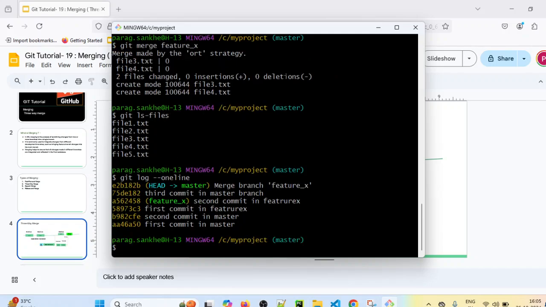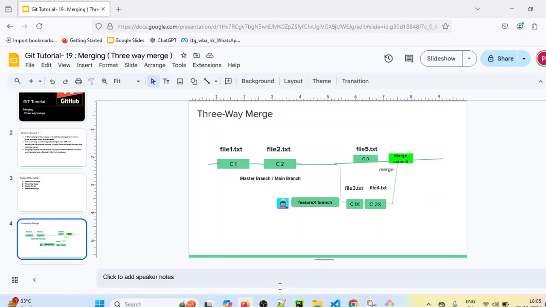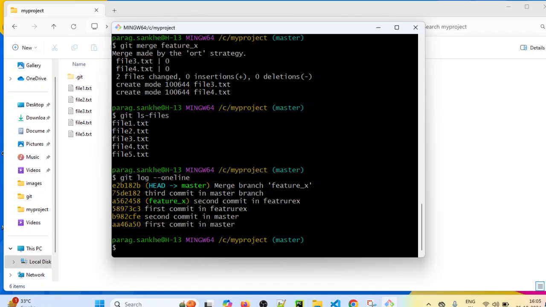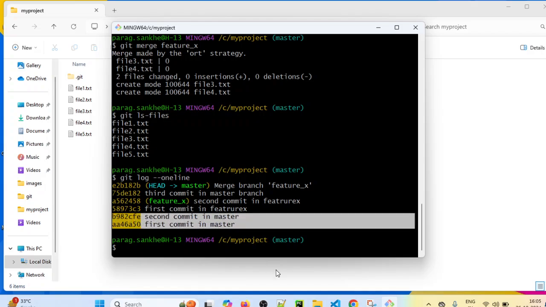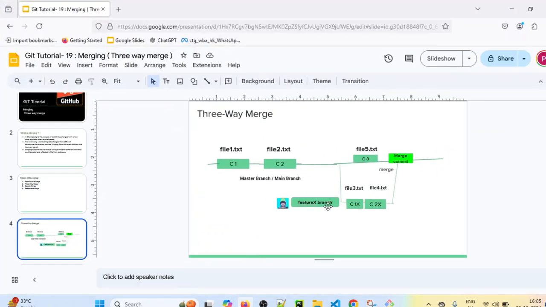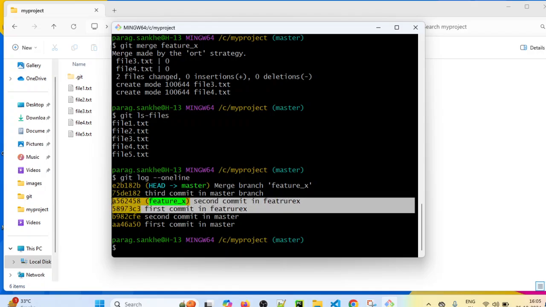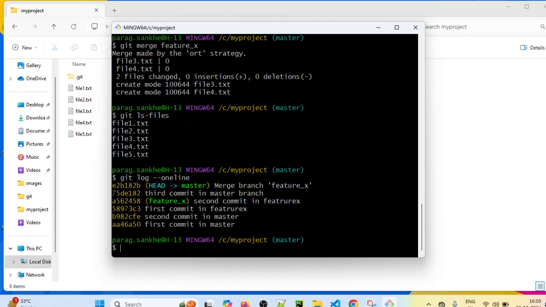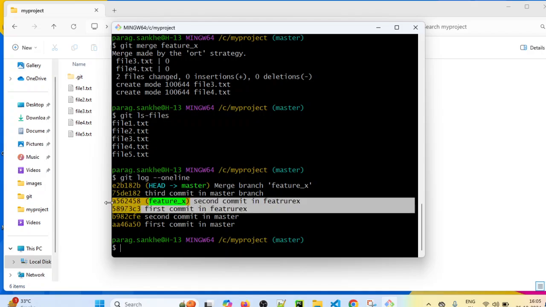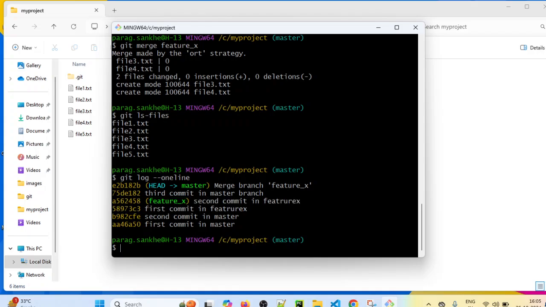total number of commits. So how many commits are there? Initially 1, 2. These 2 commits were originally in the master branch. Then we created the feature X branch, and we did some commits in the feature X branch as well, that is this one and this one. Those 2 commits are also present now in the master branch. And after that we did one more commit in master branch, that is also present here.